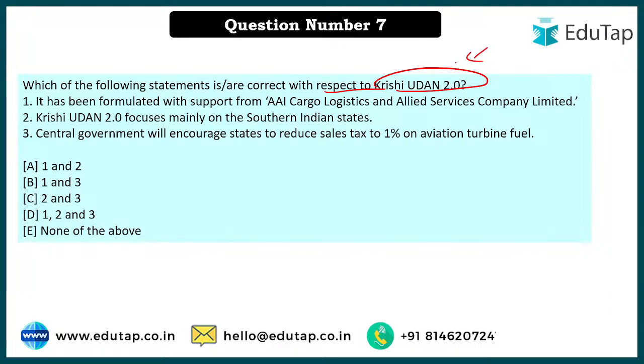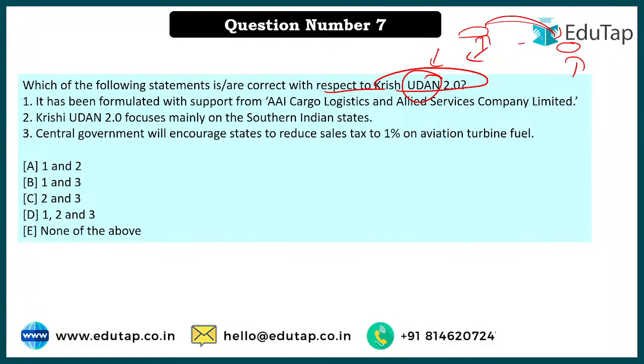ठीक है, Krishi Udan 2.0, what was the concept behind this? Launched in 2021. Initially there was the concept of Udan, उड़े देश का आम नागरिक. This talked about first of all having proper airport connectivity, air transportation connectivity, so that people can easily go from one place to another by airplanes, right? So first we had to improve and build new airports, and secondly to make air travel affordable.